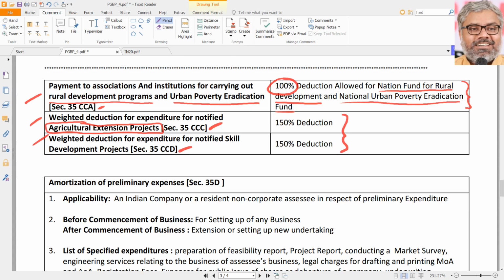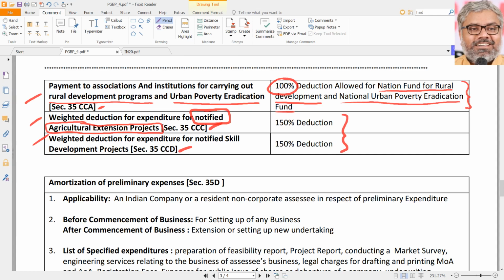No, sir. Not like that. There is a lot of procedure for that. Means notified agricultural extension projects only. What are notified? They will be given in the question. If it is notified, then only it is allowed as deduction. Not notified, no deduction. So weighted deduction for expenditure for notified agricultural extension project, how much is that?